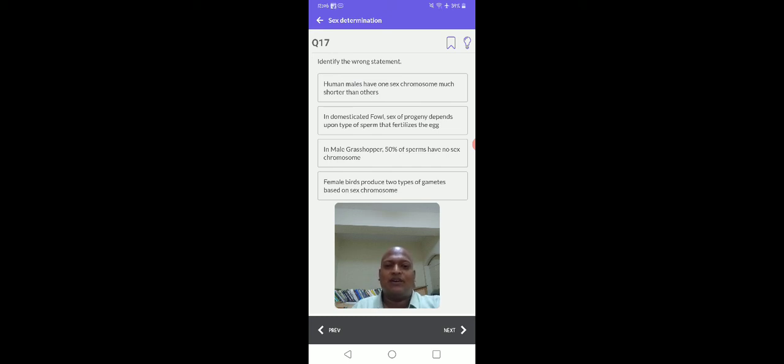In domesticated fowl, sex of progeny depends upon type of sperm that fertilizes the egg. Right. Third statement: in male grasshopper, 50% of sperms have no sex chromosome. Okay. Fourth statement: female birds produce two types of gametes based on sex chromosome. So go through the fourth statement. You need to identify which one is the wrong statement.